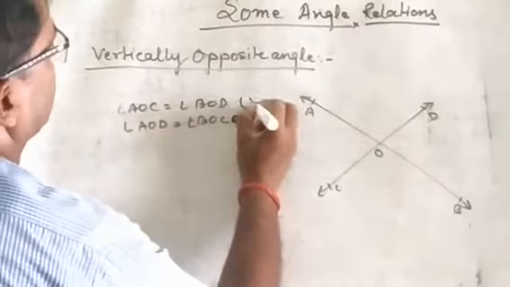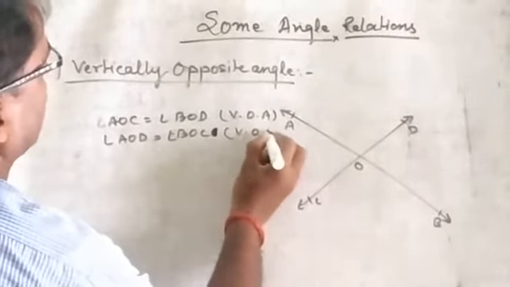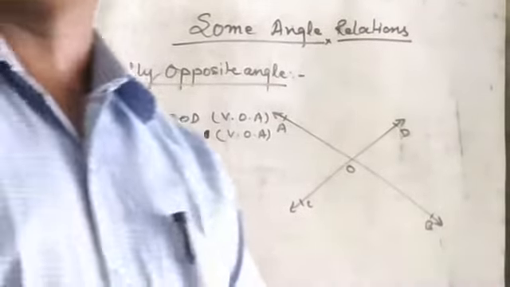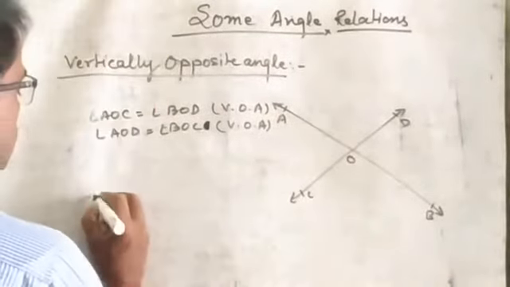Vertically opposite angles. How is this possible? All of you are thinking, sir, you are giving the result here. Then how can we prove that? You can see the proof here.